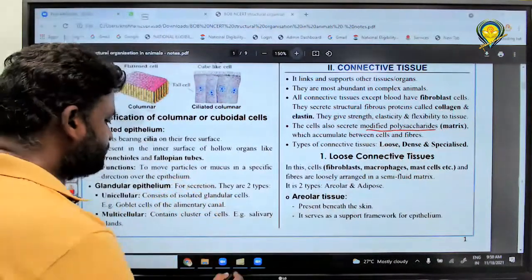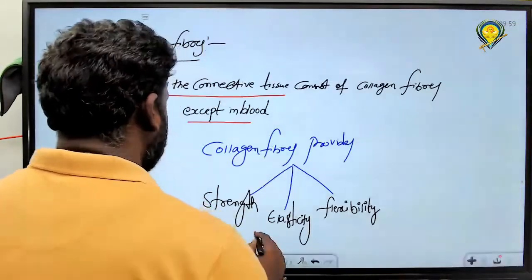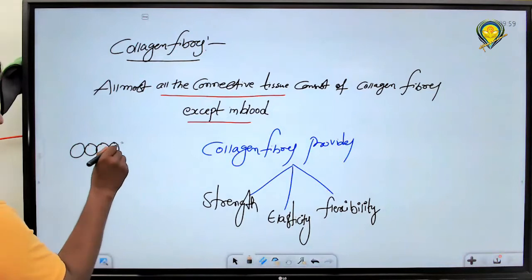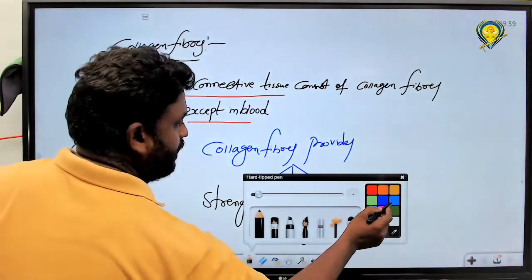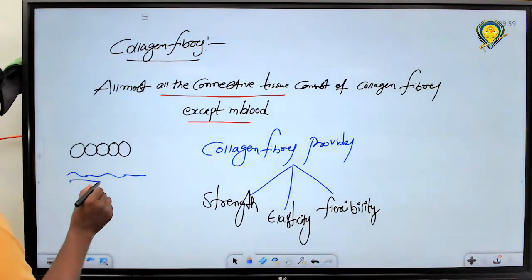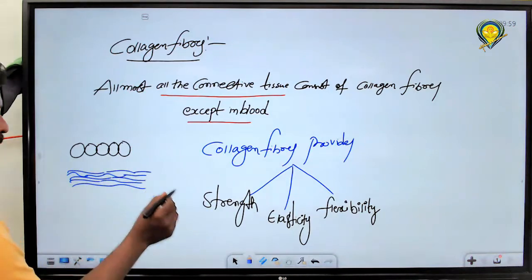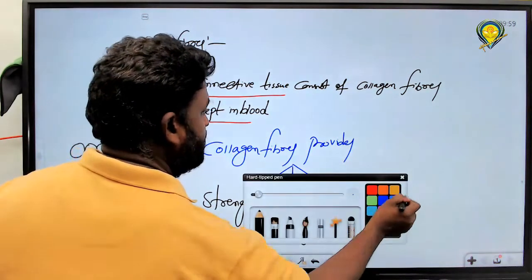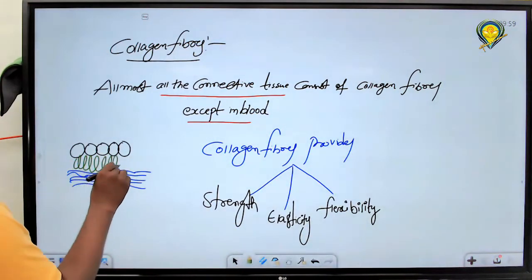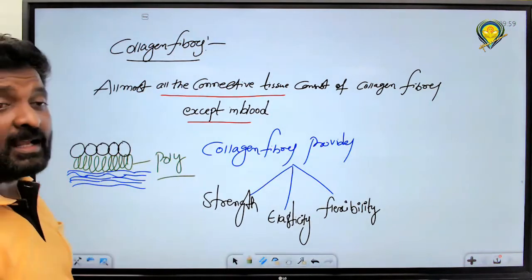For example, these are cells, and these are fibers. In between these, there is the presence of what? Matrix. Meaning polysaccharide, and the polysaccharide is nothing but made up of it.